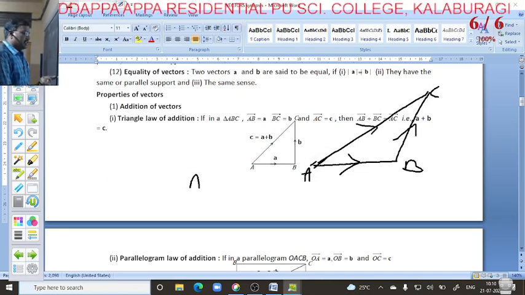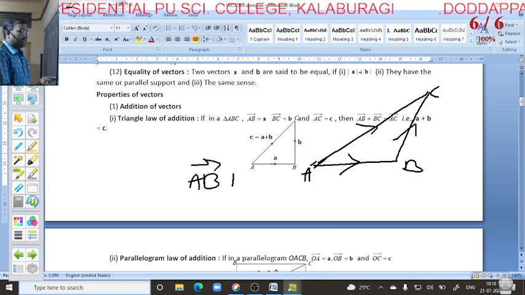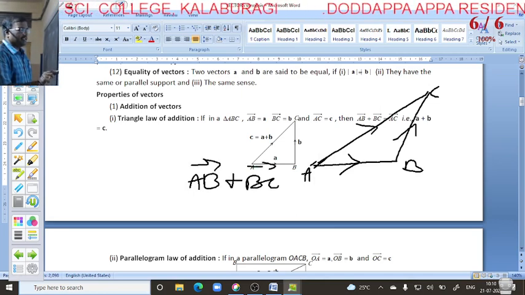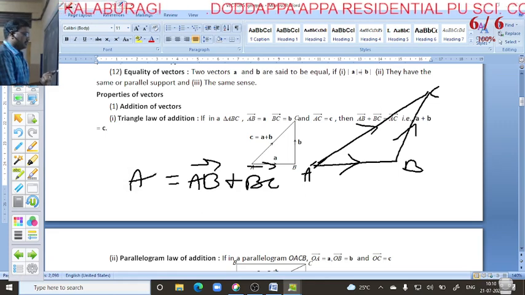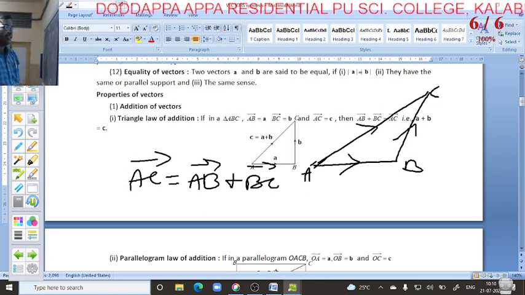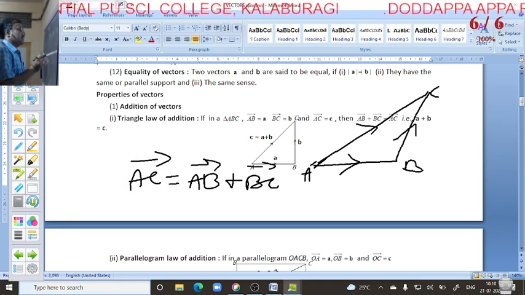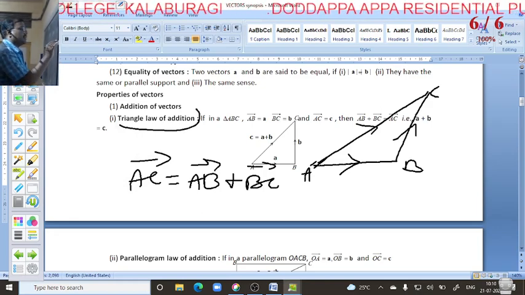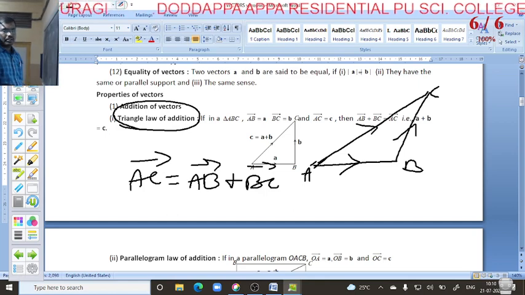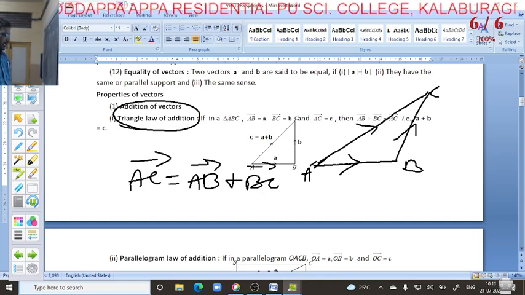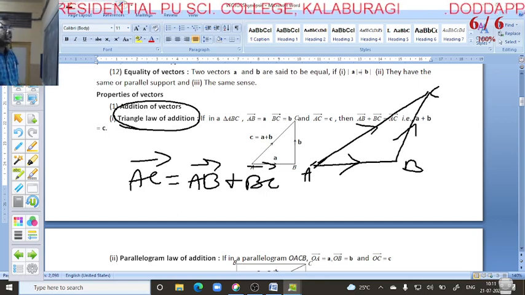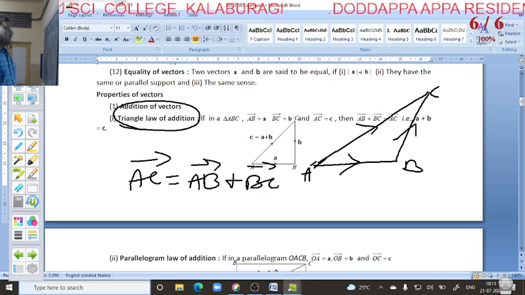So AB vector plus BC vector is equal to AC vector. This is the addition of vector, also called the triangular law of addition.